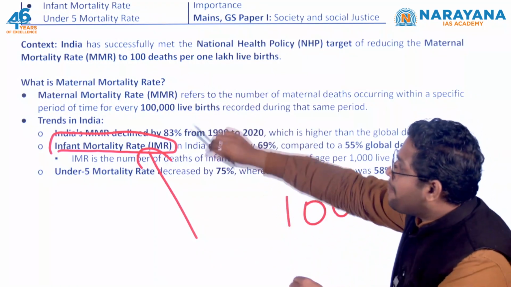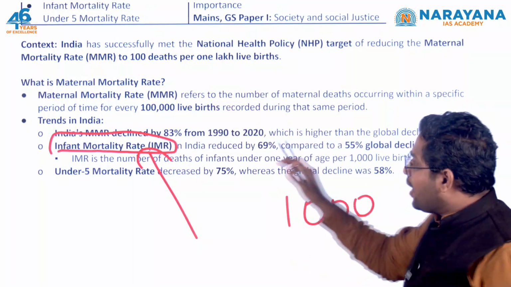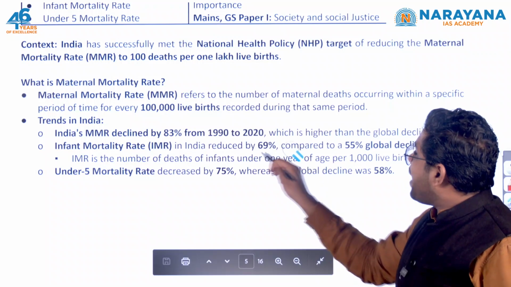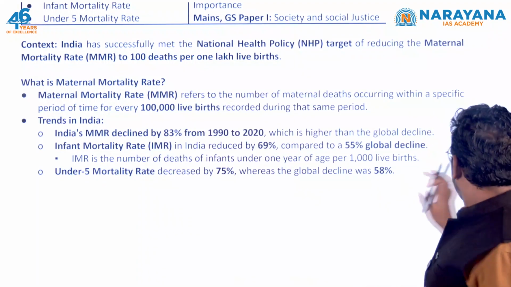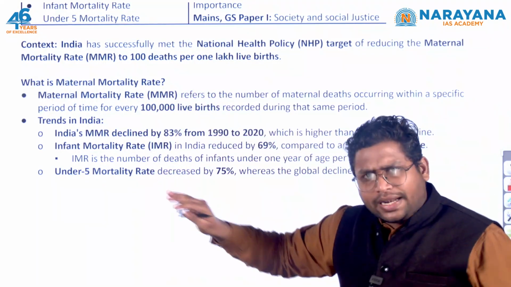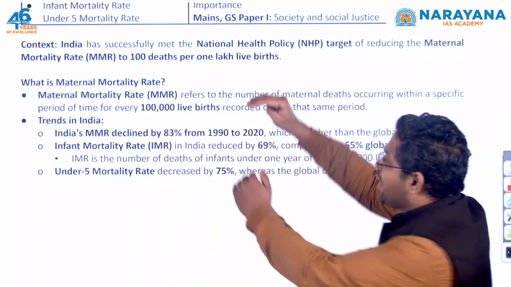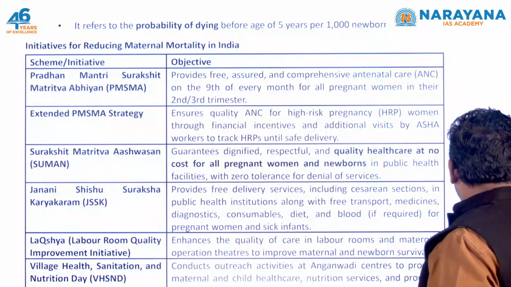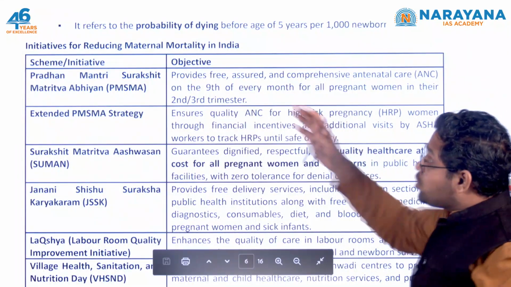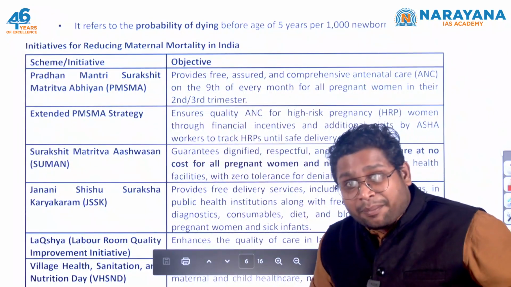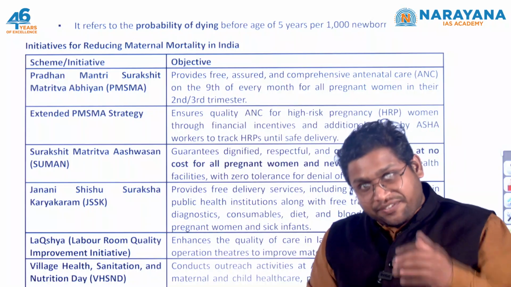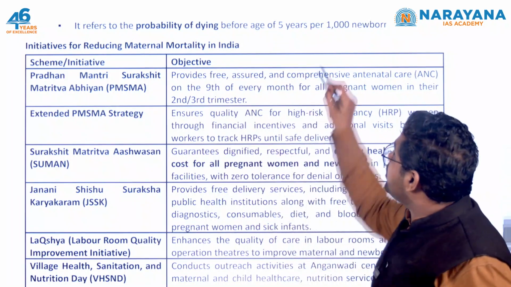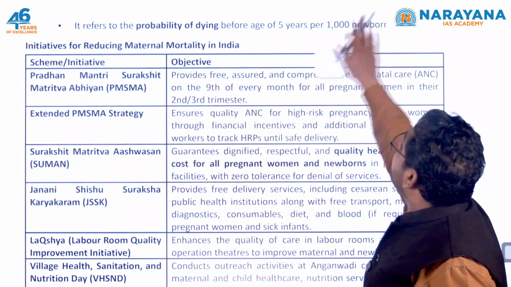So, you should remember this difference. Okay. And as far as this IMR is concerned, here also we have reduced it by 69%. So both these numbers show that India is really doing good in maternal mortality rate and infant mortality rate. Now, why have we achieved these good numbers? Because we are running many initiatives so that we can reduce this maternal mortality rate. And our target was to achieve 100 deaths, and that we have achieved now.